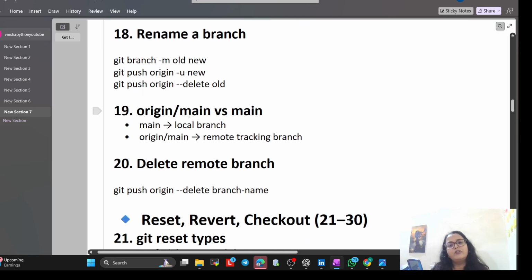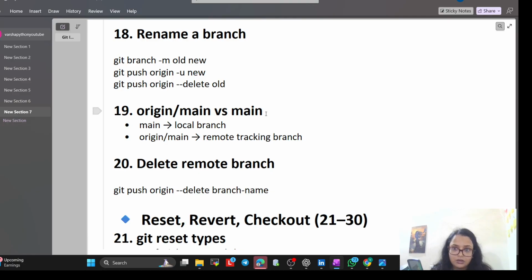Now, origin/main versus main. Main means the local branch. Origin/main means the remote tracking branch. Are you getting? Main is what is on my laptop. Origin/main is my laptop's memory of what is currently on the server. Main means whatever is there on my laptop. Origin/main means whatever is currently on the server, as my laptop remembers it. Understood?